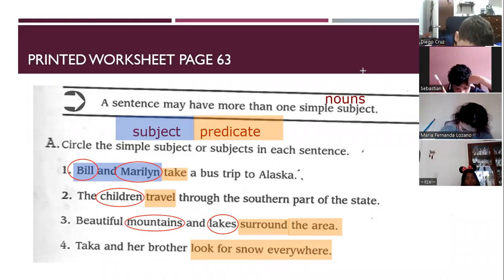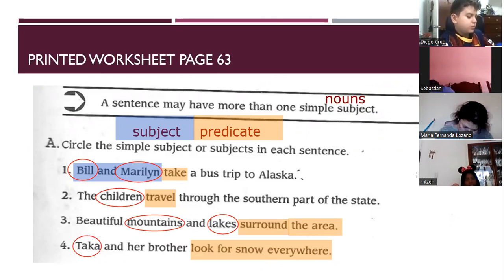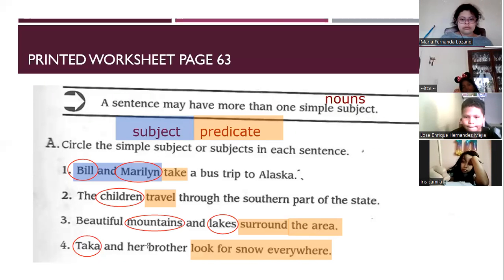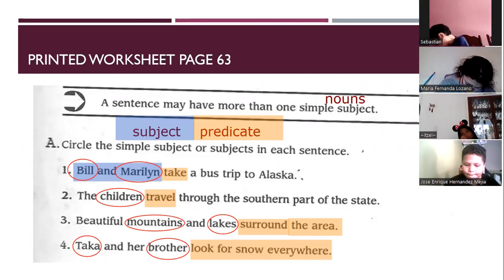The nouns are Taka, a proper noun because it's the name of a girl, and brother, a common noun. Her is not, because her is a possessive pronoun. And is a conjunction. This is another type of word.